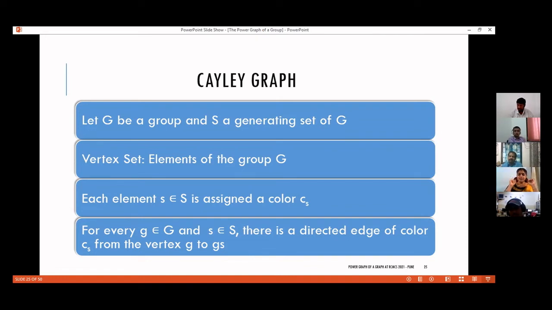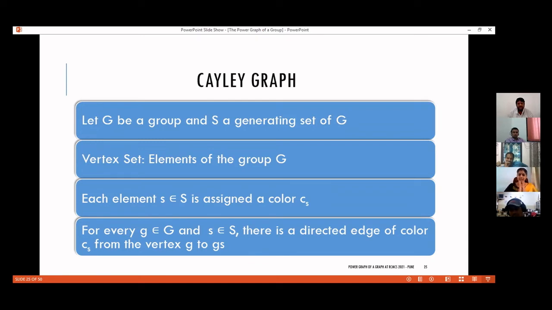And we need one more function also. To each element s in S, that is each element in the generating set, we are assigning a color. Corresponding to s, we have a color, I call it C_s. So C_s is a color associated to the element s in the generating set.